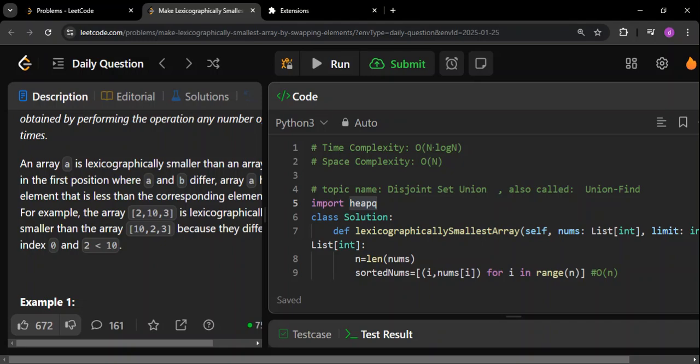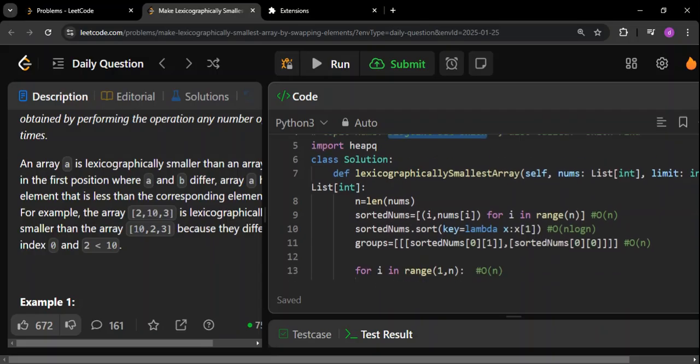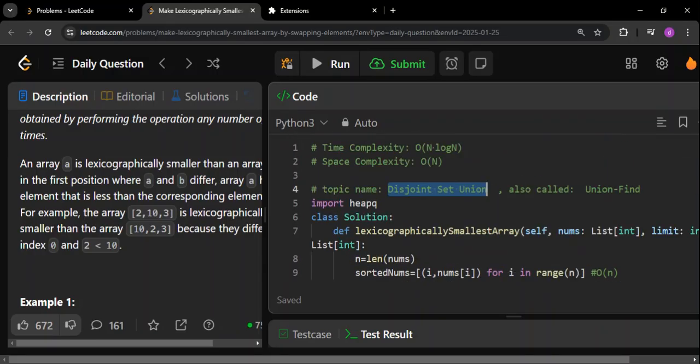This topic is named disjoint set union. Exact same thing, you can do a Google search and you will get multiple results. This is also called union find. In LeetCode, you will find this name, union find, but in some platforms they will be using this name. So they are interchangeable ones, right? Just remember that. And in this question, we are using heaps.